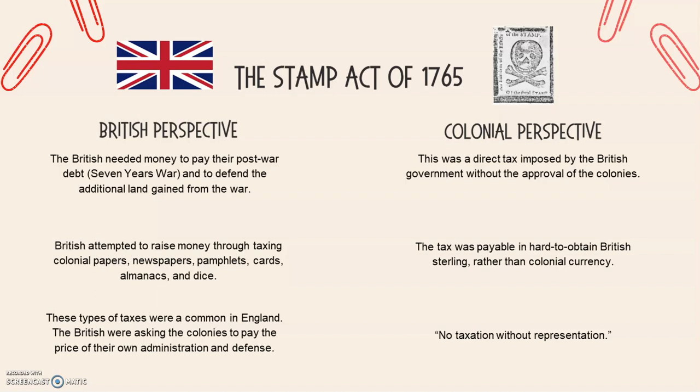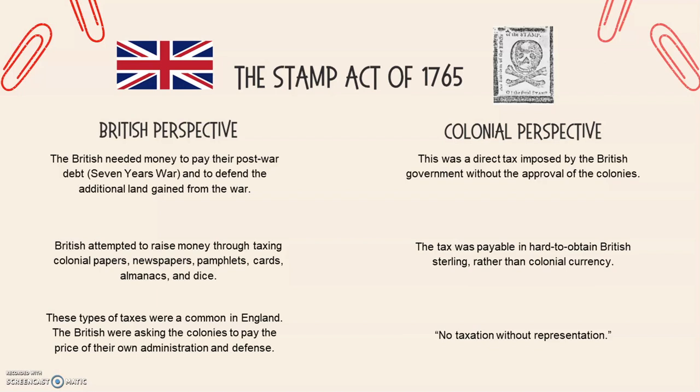The Stamp Act of 1765 was an act of British Parliament that was imposed on the colonists in North America. This was a tax on colonial papers, newspapers, pamphlets, cards, almanacs, and dice. This was not the first tax imposed on colonists in North America, but it was a tax that colonists did not know about in advance and were not consulted about before it was made. So we can think, as a colonist, how would I feel about this tax? As a British person, how would I feel about this tax?